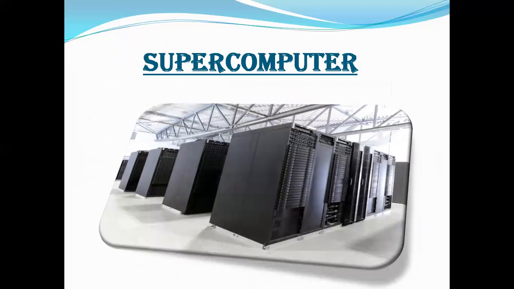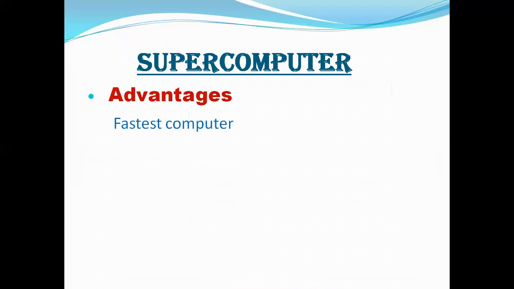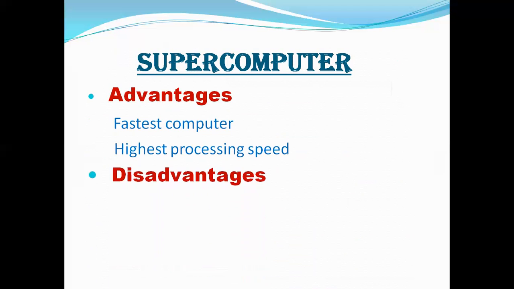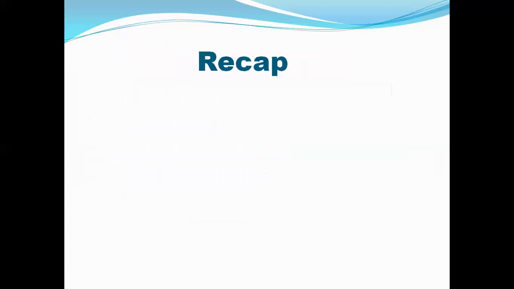And now I show you the picture of supercomputer. You can see the picture of supercomputer. This is the supercomputer. And here I discuss some advantages and disadvantages of supercomputer. The advantages are fastest computer and highest processing speed, and the disadvantage is too much expensive. This is the main disadvantage of supercomputer.